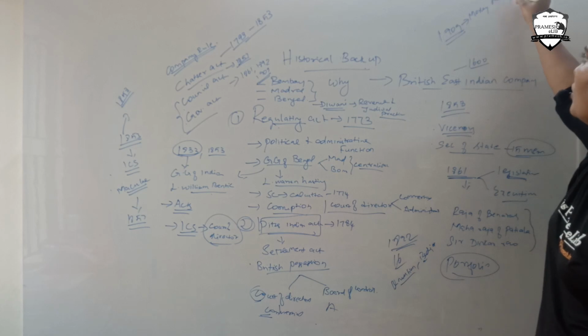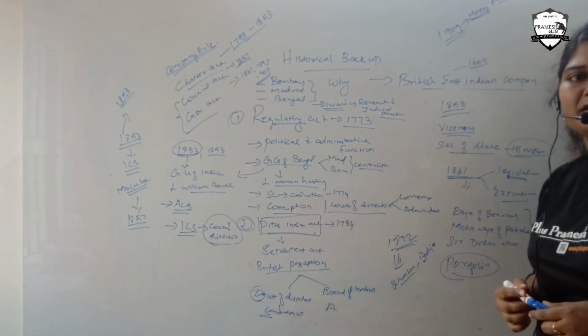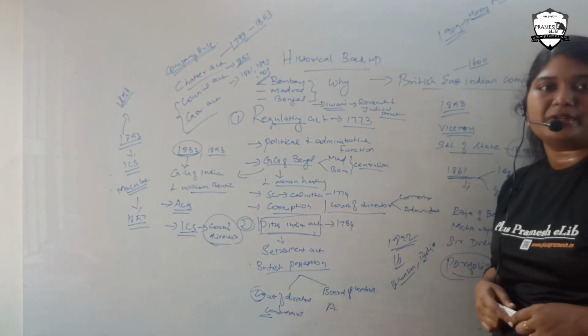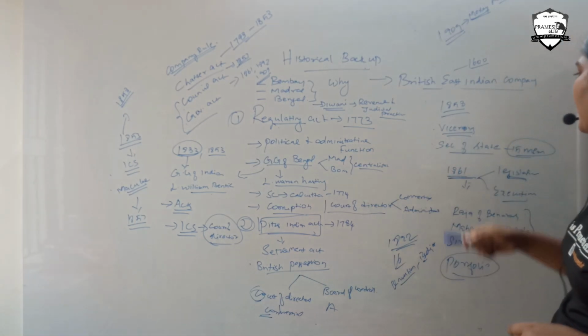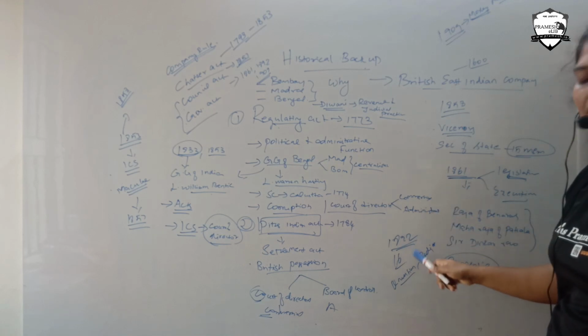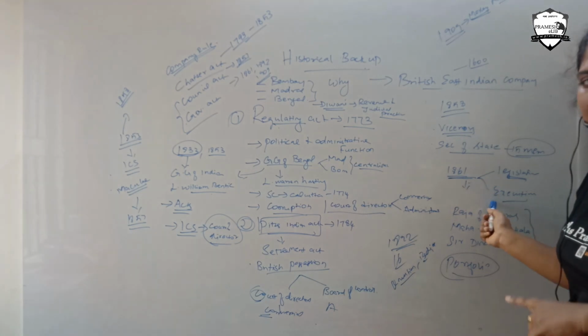Morley is nothing but the Secretary of State. Minto is nothing but the Viceroy. Okay, Morley-Minto reform. It is also known as the Communal Representation Act. Okay, so why can we discuss it? So Council Act 1861, 1892. Here Indians have been included in the legislative members.